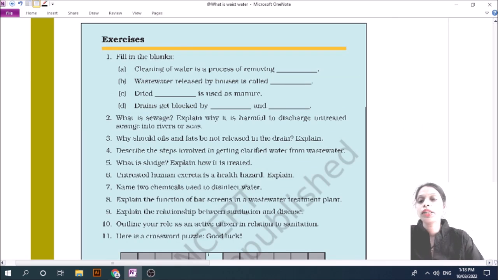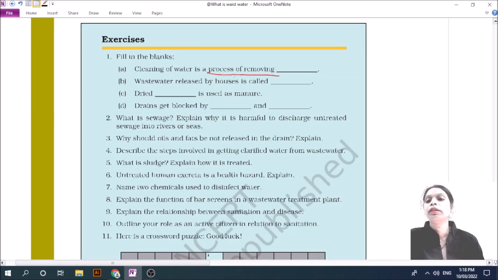First question: cleaning of water is a process of removing pollutants that are present in water. Wastewater released by a house is called sewage.